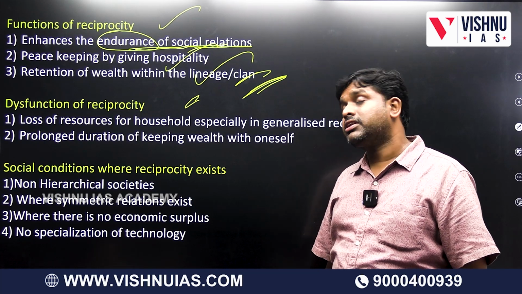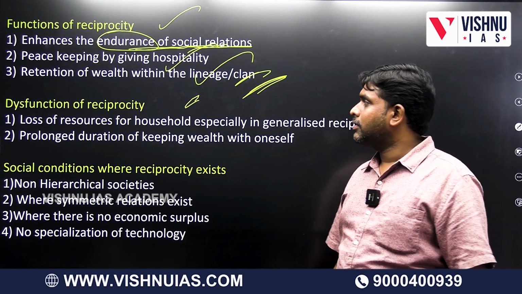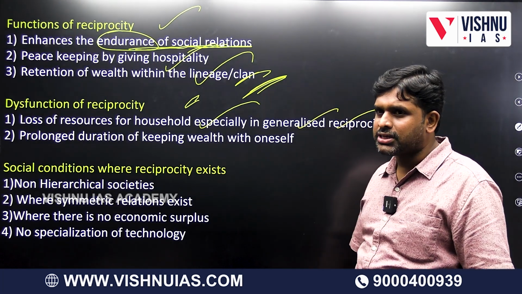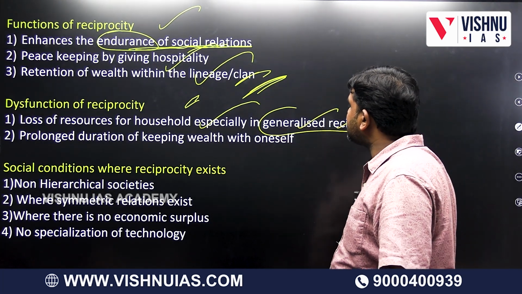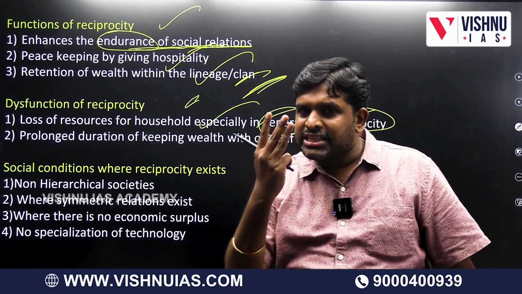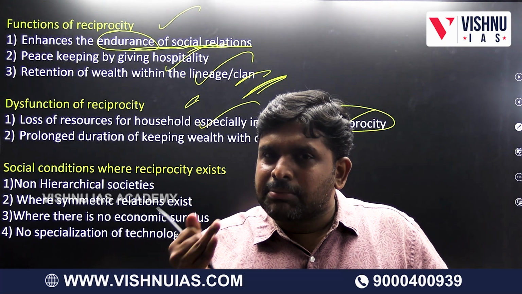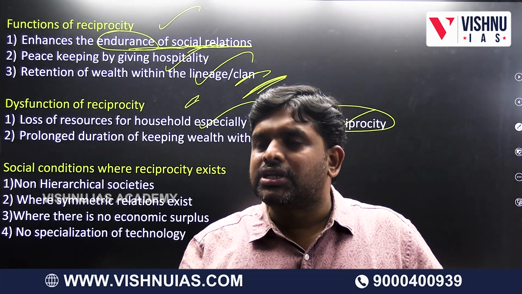Dysfunction of reciprocity, some negatives are also there. Loss of resources for the household, especially in generalized reciprocity. What is generalized reciprocity? I will tell you. In reciprocity, again, three types are there: generalized reciprocity, balanced reciprocity and negative reciprocity.